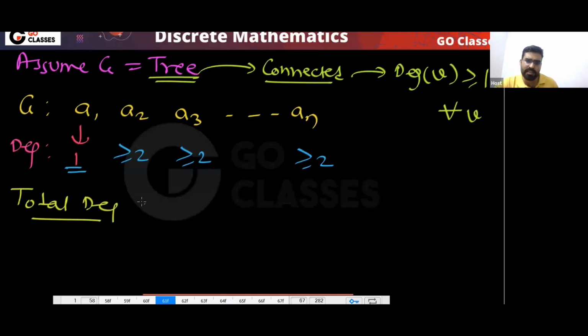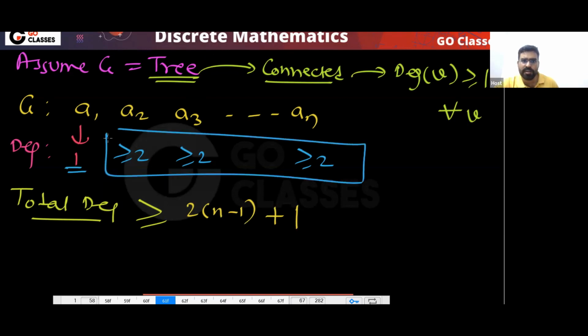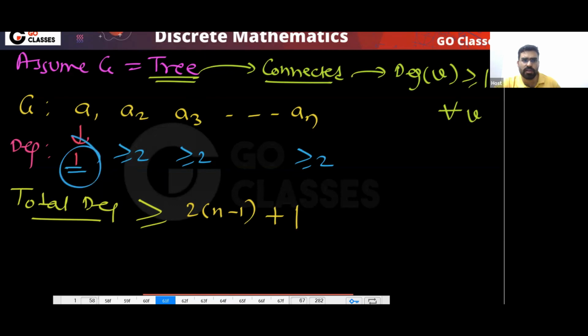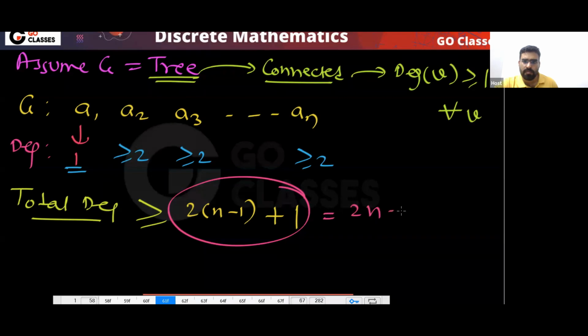Total degree will be greater than or equal to 2 into n minus 1 plus 1. So the total degree is greater than or equal to this value. If you notice, what is this value? This value is equal to 2n minus 1. So total degree is greater than or equal to 2n minus 1.